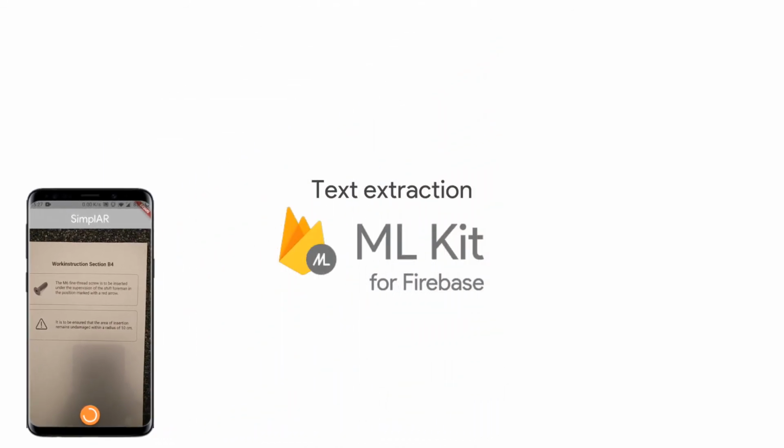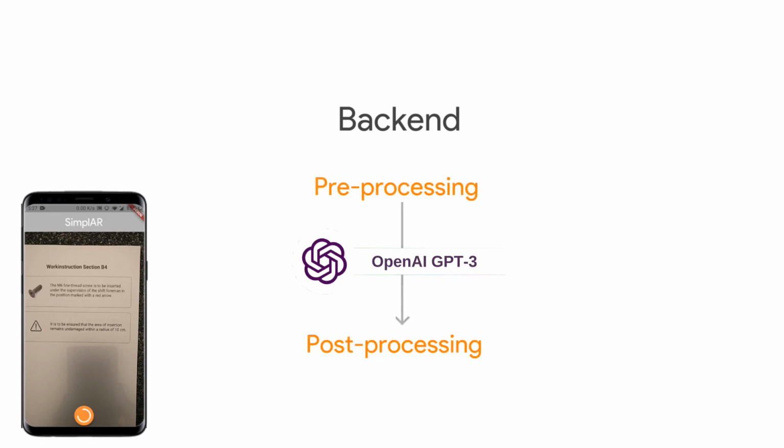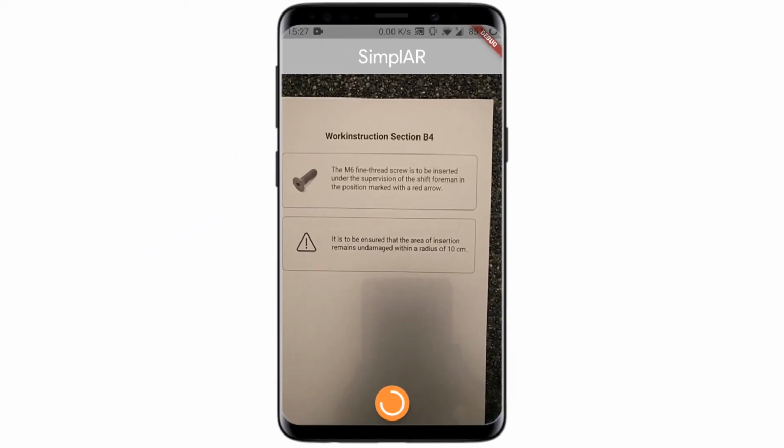Firebase ML extracts the text and sends it to our backend, hosted by Google Cloud. The backend uses a mix of GPT-3 and our own machine learning models to process the text into a simpler version. The simplified text is returned to the client, which then shows it as an AR overlay.